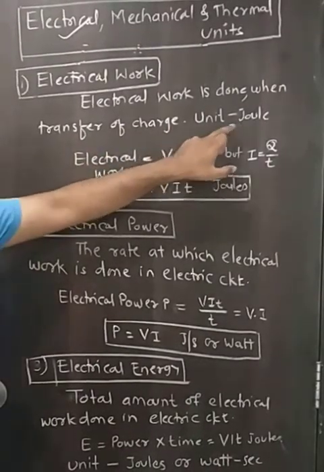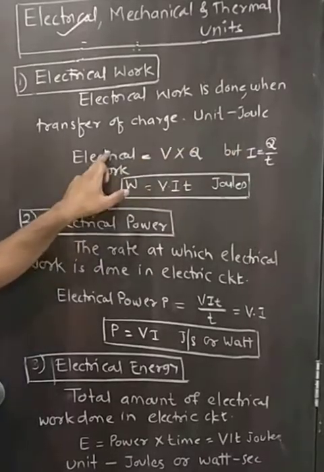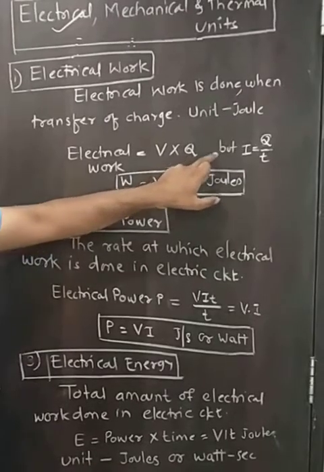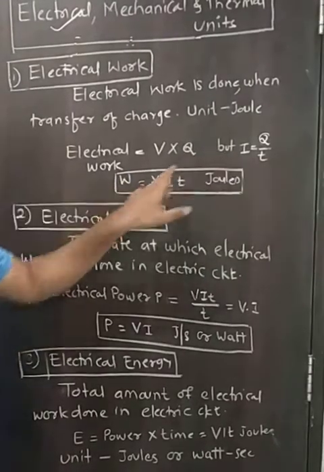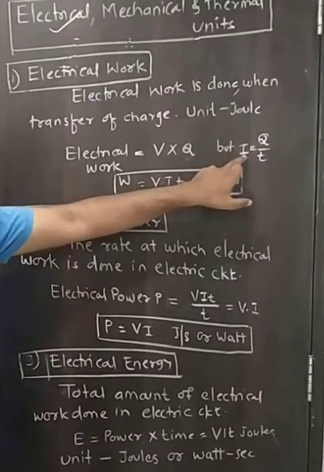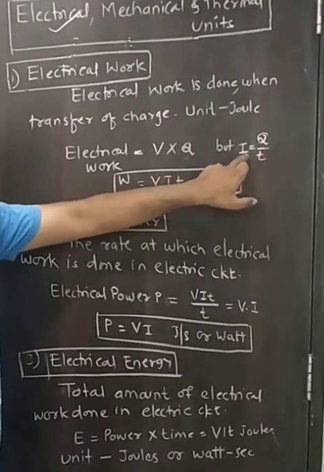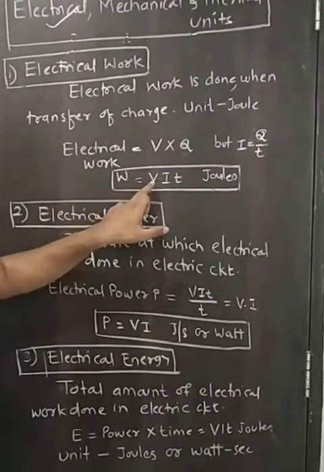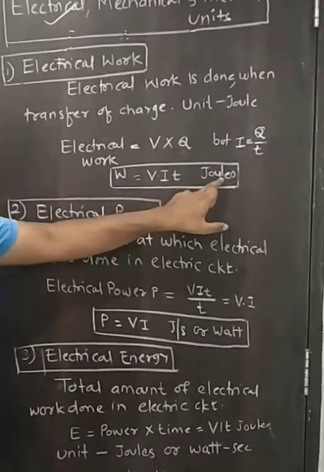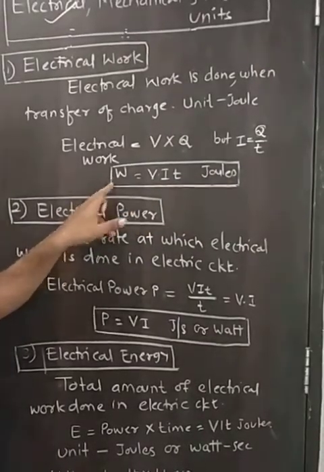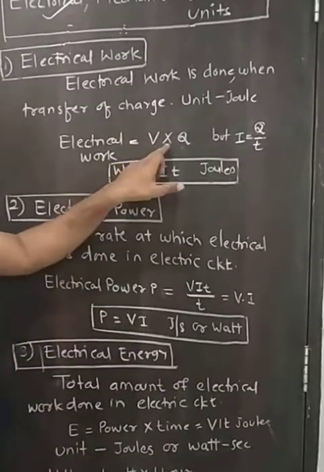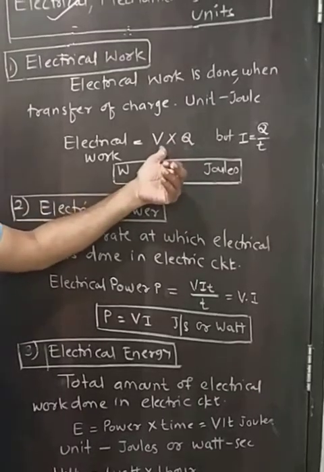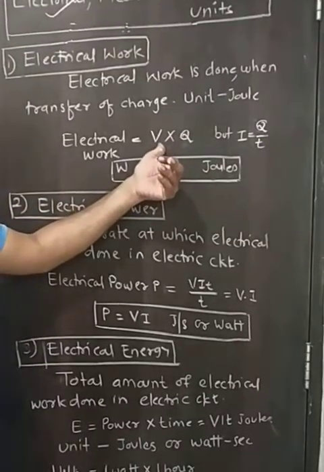Its unit is joule. So electrical work done is equal to voltage into transfer of charge Q, because we know that current is nothing but the rate of change of charge. So I is equal to Q divided by T, so Q is nothing but I into T. So W is equal to V into I into T, measured in joules. Electrical work is said to be 1 joule when the transfer of charge in that circuit is 1 coulomb when it is subjected to a potential difference of 1 volt.